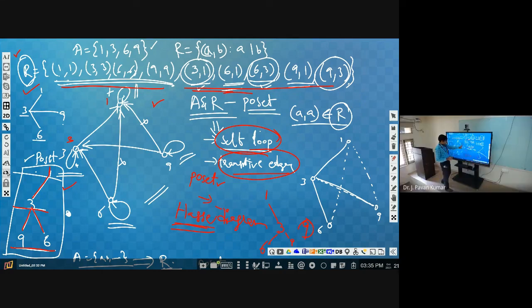About this particular Hasse diagram, we will be seeing several examples in the next class. Basically, you need to understand what is meant by a poset. Then to represent a poset or any relation, we are having the digraph representation. The digraph can be simplified in the case of a poset, and that we call the Hasse diagram. That's it.